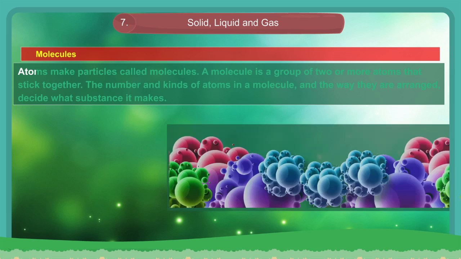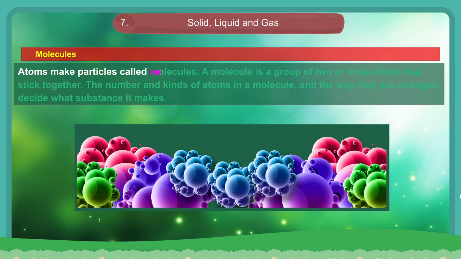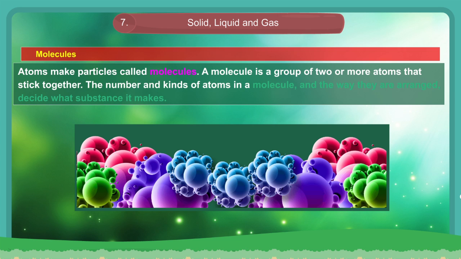Molecules. Atoms make particles called molecules. A molecule is a group of two or more atoms that stick together. The number and kinds of atoms in a molecule and the way they are arranged decide what substance it makes.